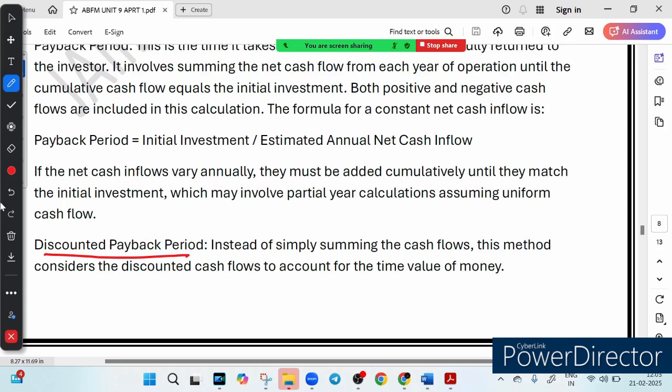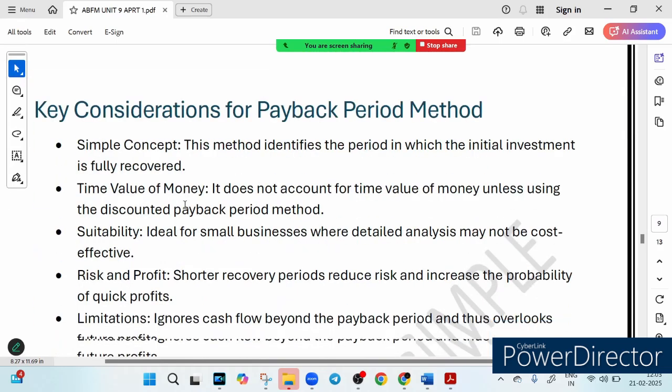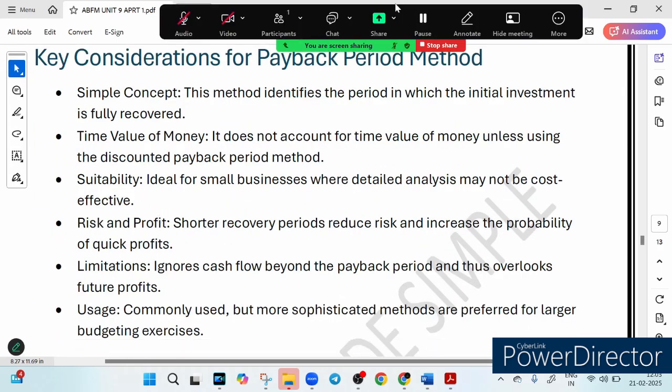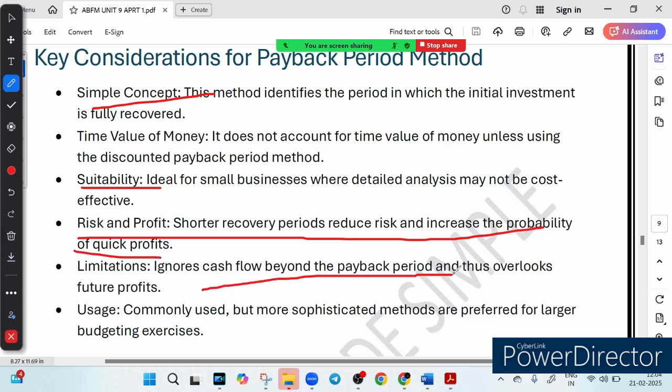So there are disadvantages also, right? The advantage is that it is simple and quick, but there are some limitations. It is a simple concept. If the payback period is shorter, it means risk is lower and return is quick. And the limitation is that it ignores the cash flow after the payback period, missing out on long term profitability.